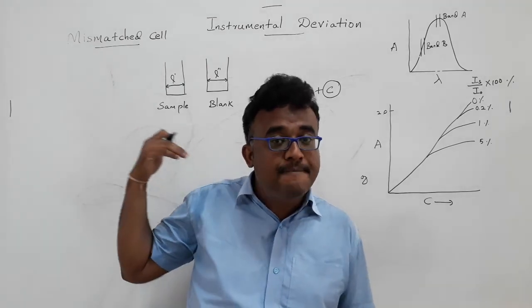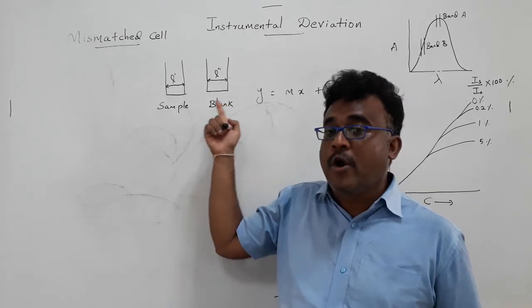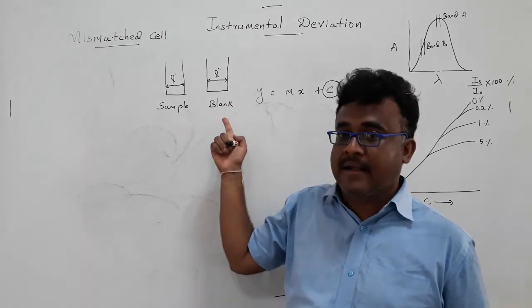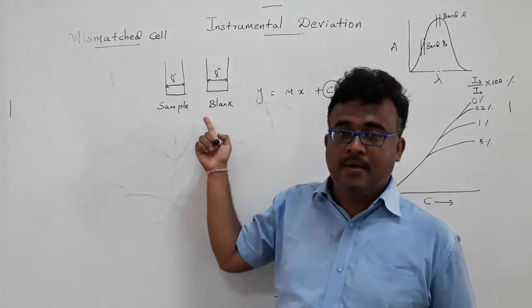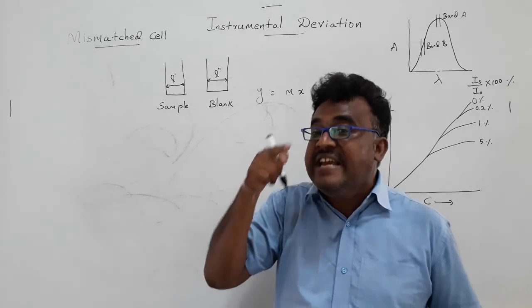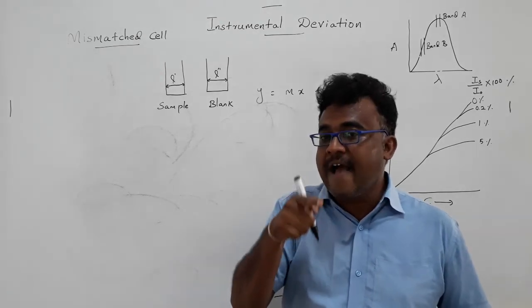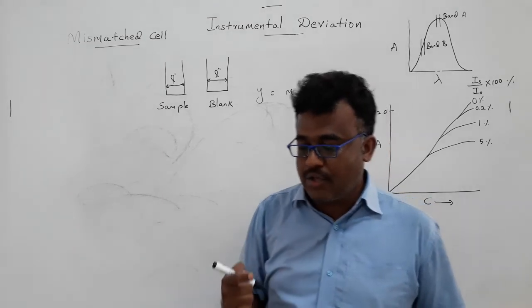But when you have a mismatched cell, that means two different cells, when you measure your sample versus blank, the solvent correction is not compensated. Under that condition, you will get an intercept in the graph between absorbance versus concentration.